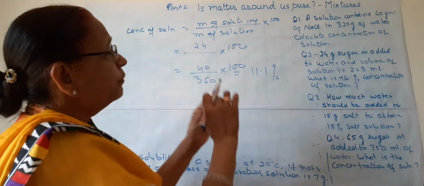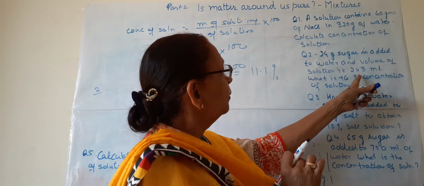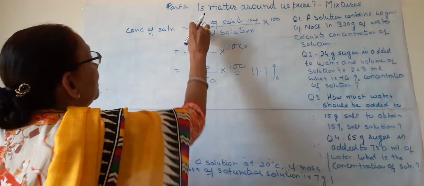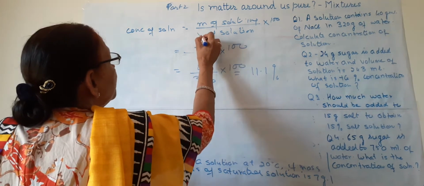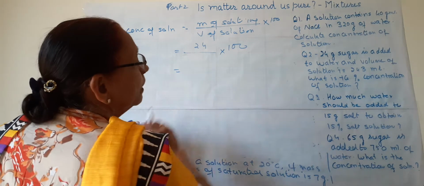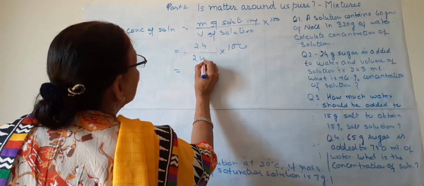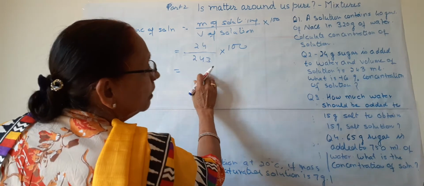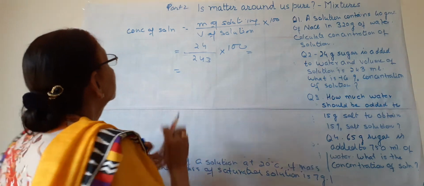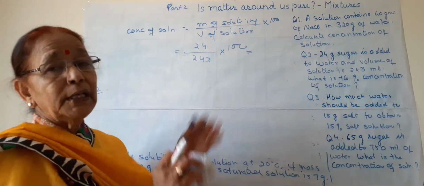So we don't have to add this 24 to this, because this is the volume of the solution. So we will write volume of solution instead of mass, 243 milliliters, whatever, into 100. It will give the concentration of solution in percent.